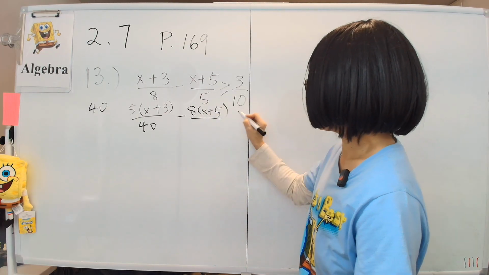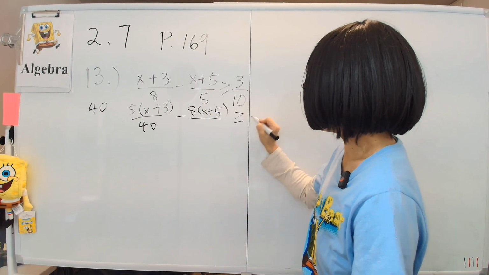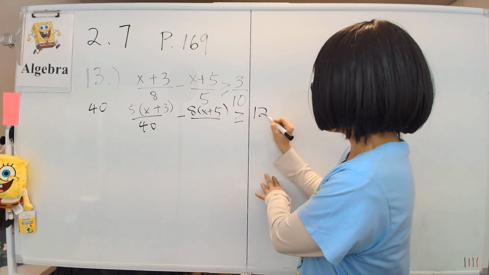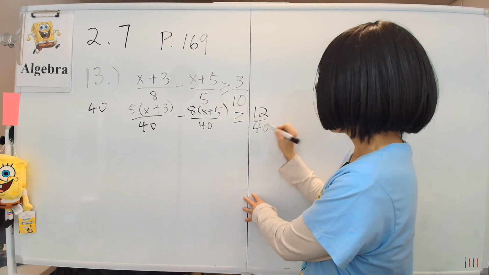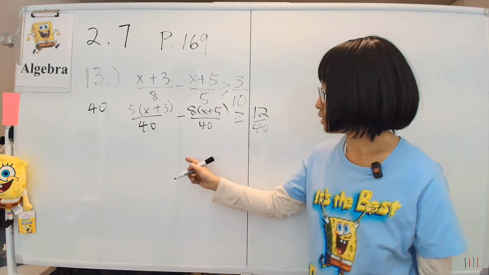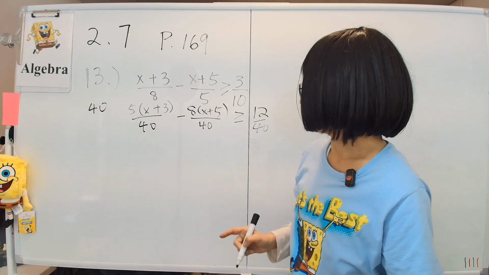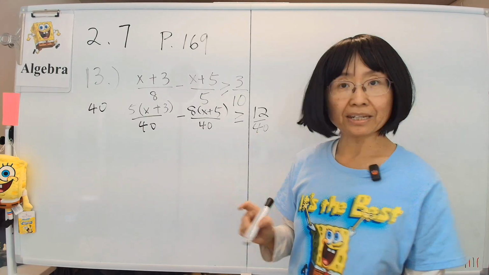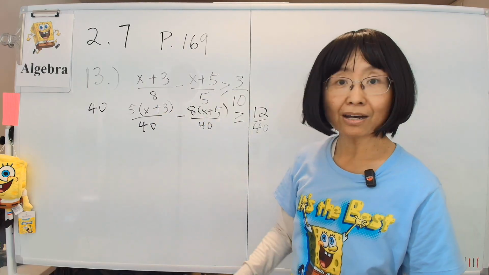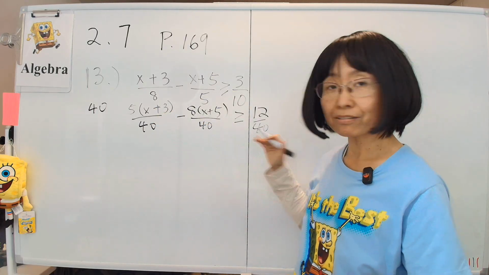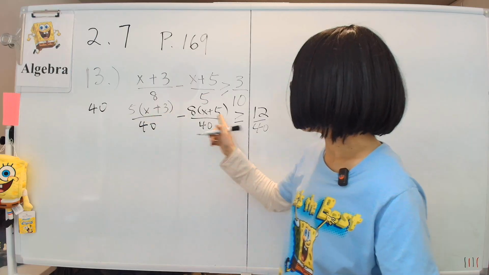And that will be bigger than or equal to 4 times 3, that's 12, okay? And everything will be over 40. Now, we can ignore the denominator because they are all the same. So we will knock them all out by multiplying 40 across the board, okay? So we only have this stuff left.